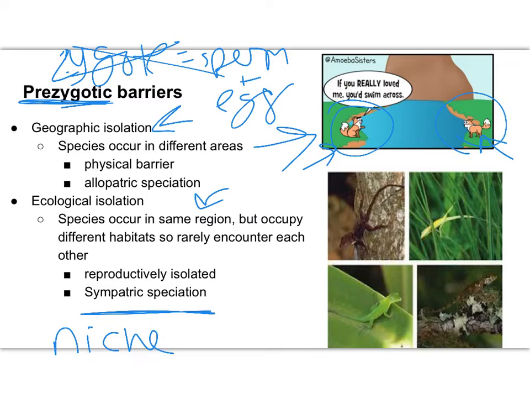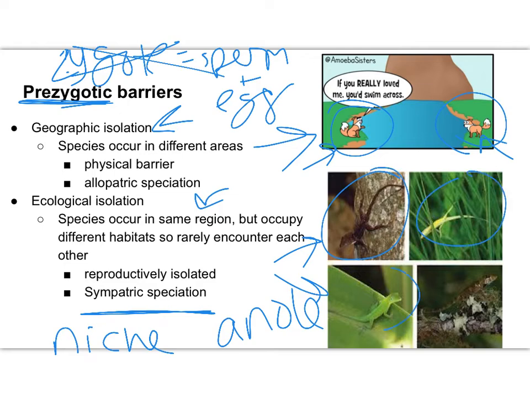And so the example we have over here are these anole lizards that live in the Caribbean. And all four of these are different examples of these lizards that are in the Caribbean. But they each have a different niche or a different role that they fill in the ecosystem. Like, for instance, this brown one here lives on the trunk of the tree. These live in the grass. These live more out on the leaves. These live out on the branches.